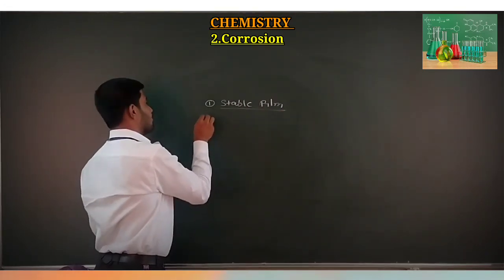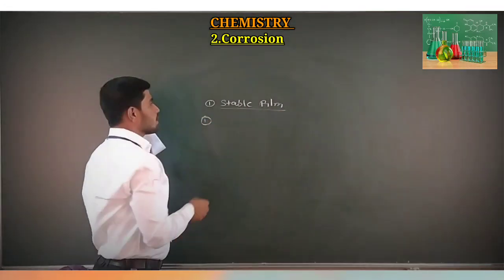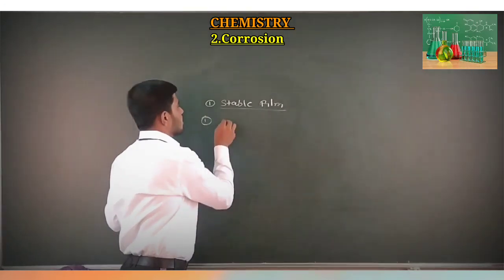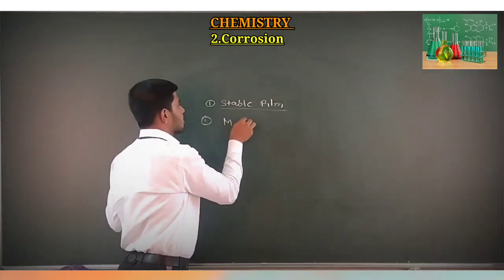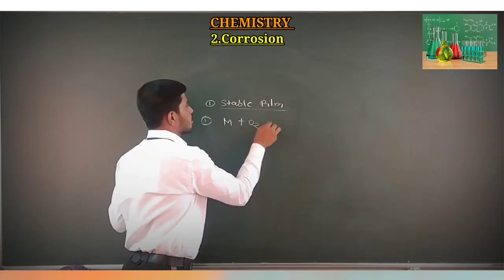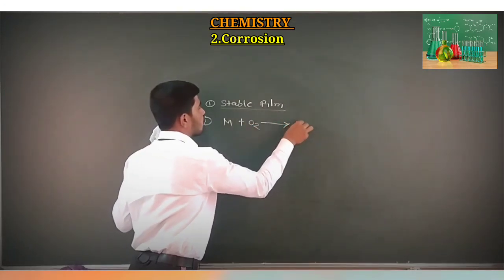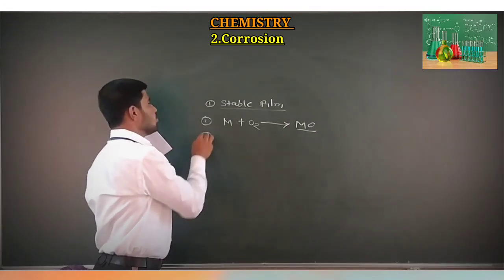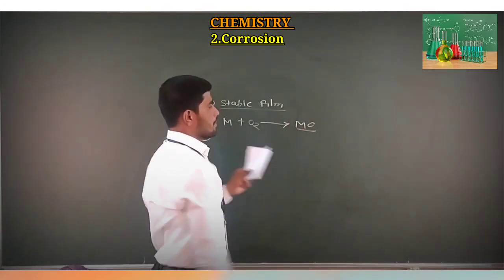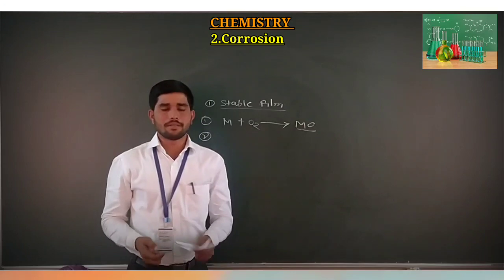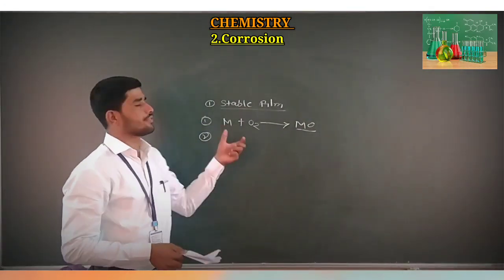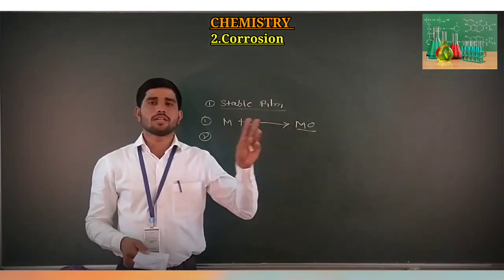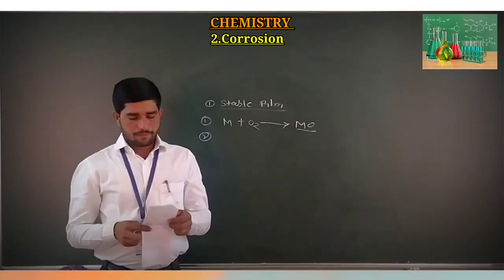Stable film. Now the concept is again the same here. Metal comes in contact with oxygen, then we get metal oxide. On the surface of the metal oxide we get films, and those films are different, like stable, unstable, and volatile.